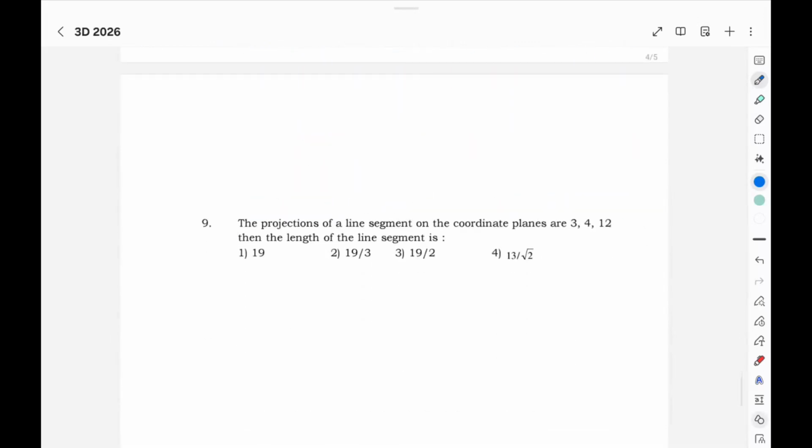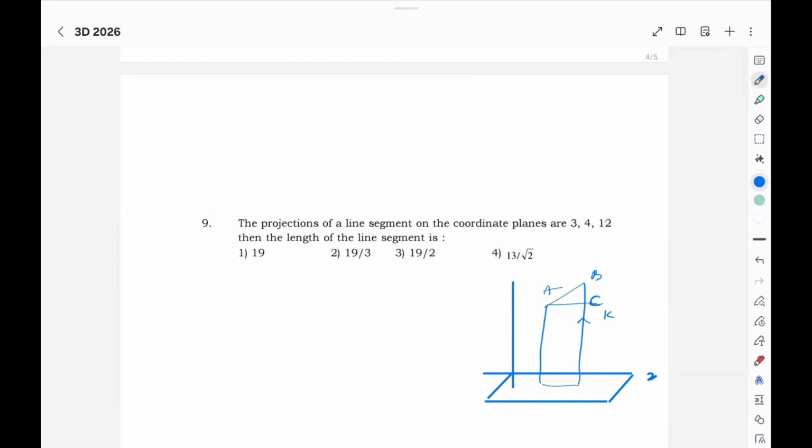So this concept I already explained: projection of a line on a plane. Suppose it is the XY plane. Projection of AB on the XY plane. For the XY plane, the normal will be along the z axis, along this unit vector.